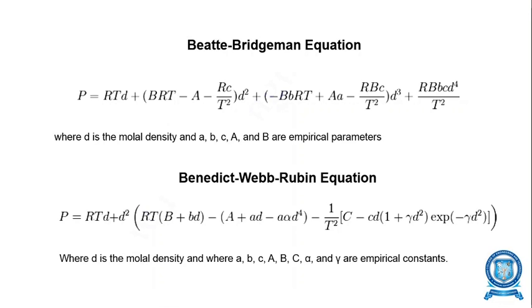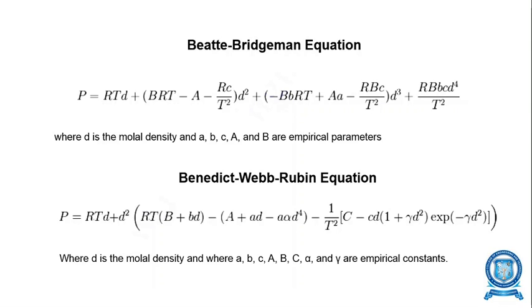Then the Beattie-Bridgeman equation. P is equal to RT into small d plus B RT, the capital B RT minus capital A minus Rc divided by T square into small d square, plus minus of capital B into small b into R into T plus A, the capital A multiplied with small a minus capital R capital B into small c divided by T square into small d cube, plus capital R into capital B into small b into small c into small d power 4 divided by T square, as shown.